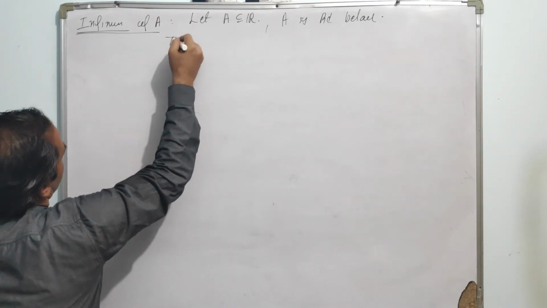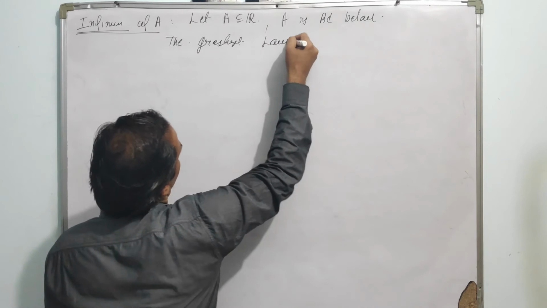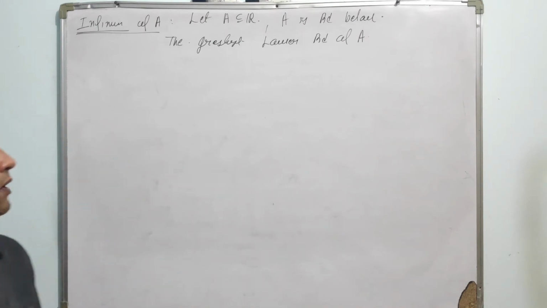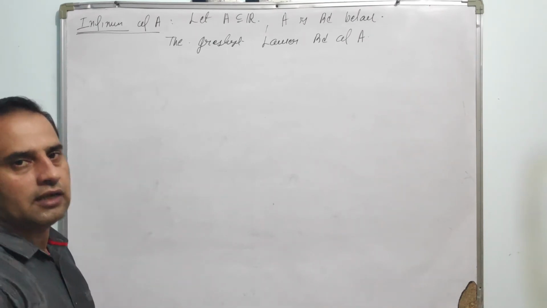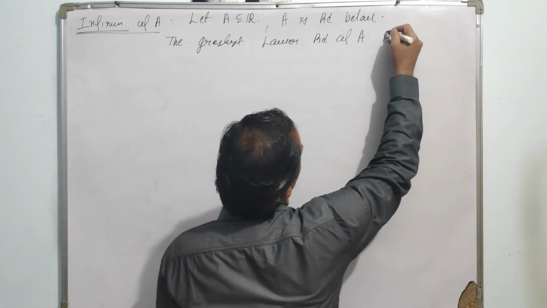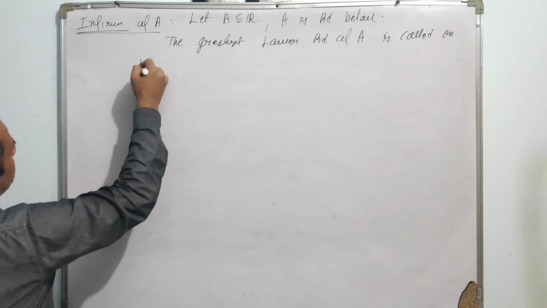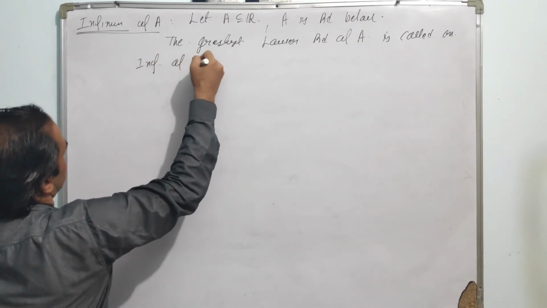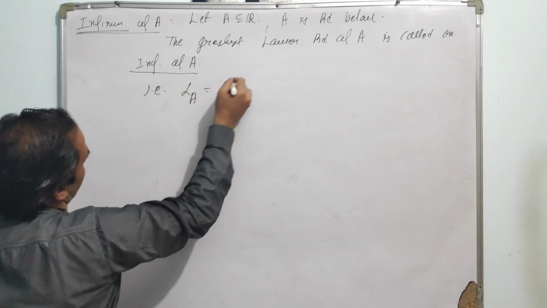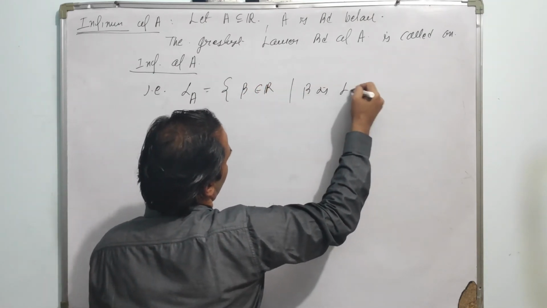Then the greatest lower bound of A: since if A is bounded below, then lower bounds must exist, and there are uncountably many lower bounds. So the greatest lower bound of A is called the infimum of the set A. That is, we denote by L of A the set of beta belongs to R such that beta is a lower bound.